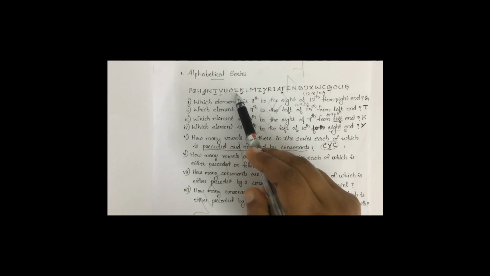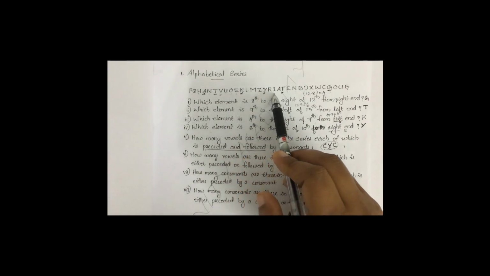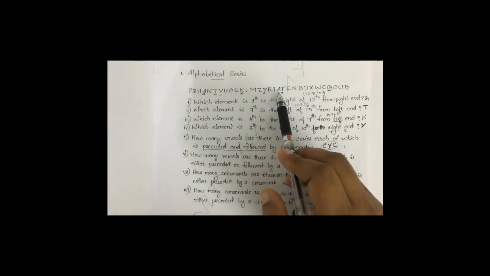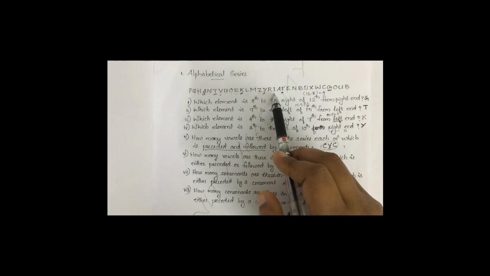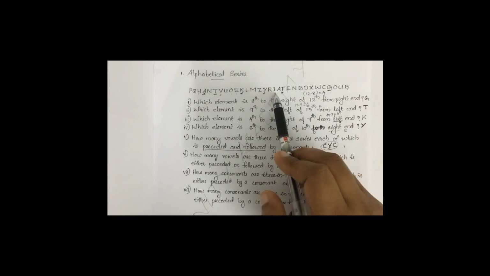Then E. E is not preceded by consonant. So E also not selected. Then next vowel is I. I is preceded by consonant but not followed by consonant. So not to be selected. A. A is followed by consonant but not preceded by consonant. So A also not selected.